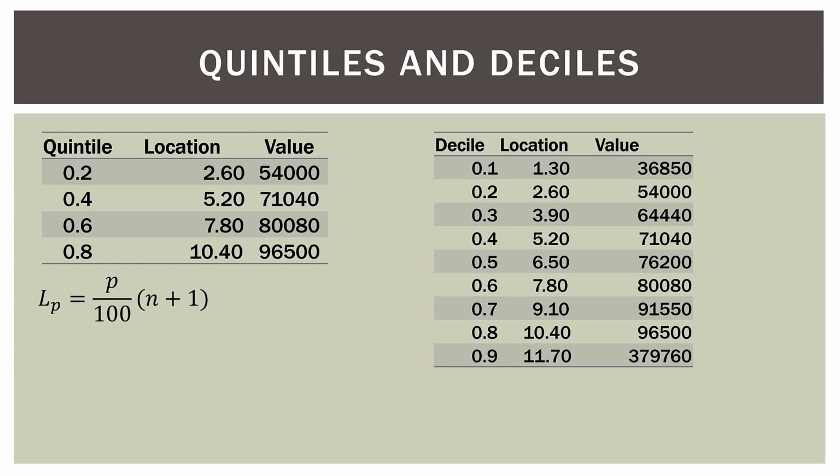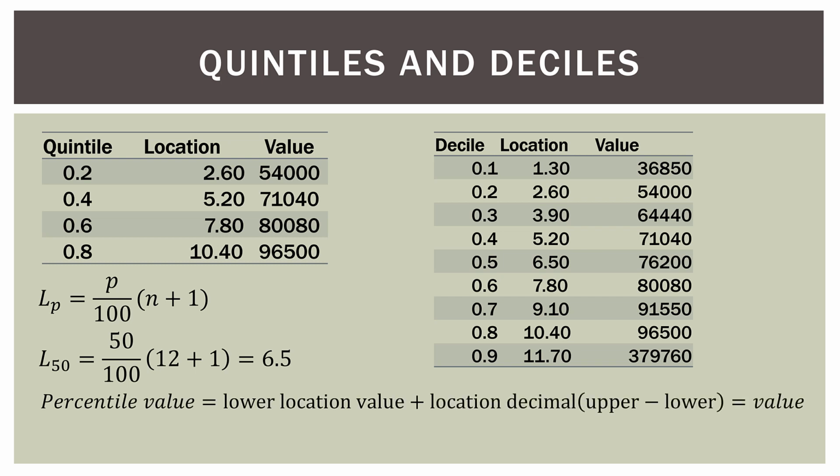Remember, we have our location formula, P divided by 100 times n plus 1. We can use that for quartiles, quintiles, deciles, doesn't matter. For example, for the median, 50 over 100 times 12 plus 1 is 6.5. That's our location. Same process. For the percentile value, it's always the lower location value plus that location decimal, like for the median it's 0.5, times the upper value minus the lower value, and that gives us the percentile value. So again, just to reiterate, for the 50th percentile, this is how we did that in the previous slides.